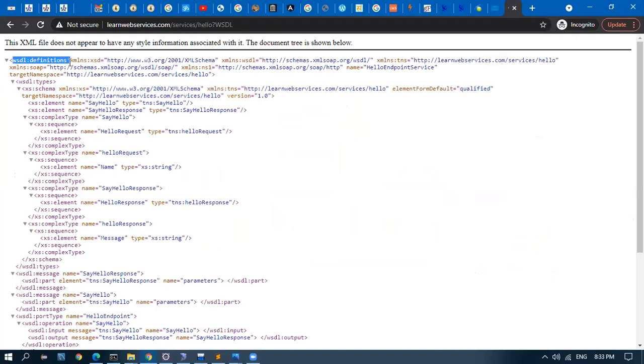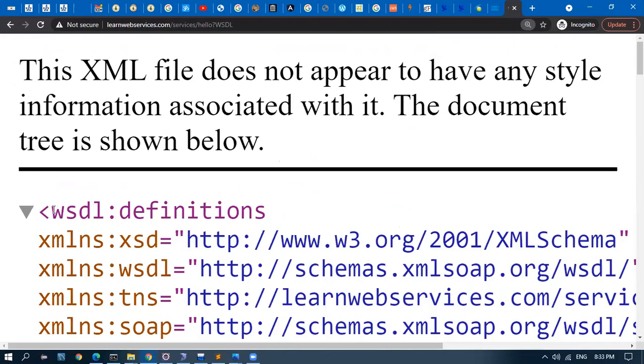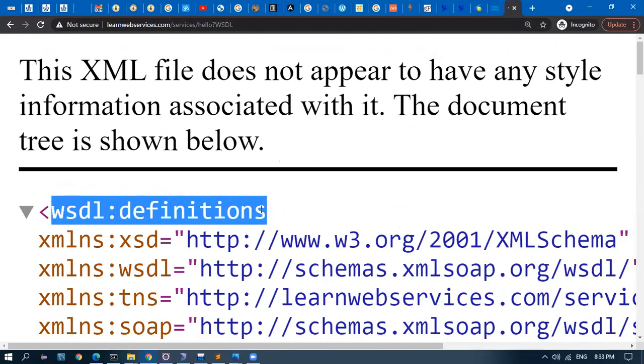See here, WSDL definitions. The first opening tag is called WSDL.